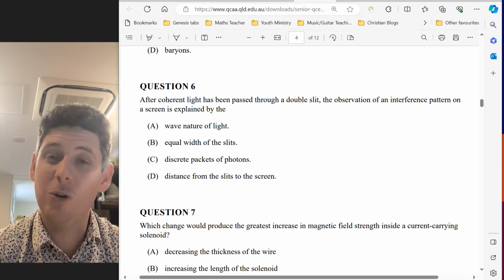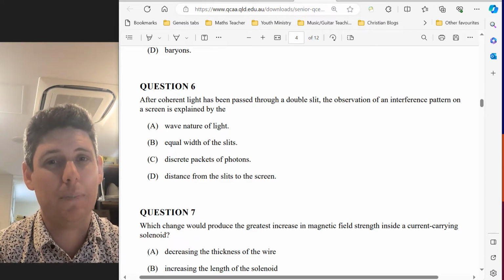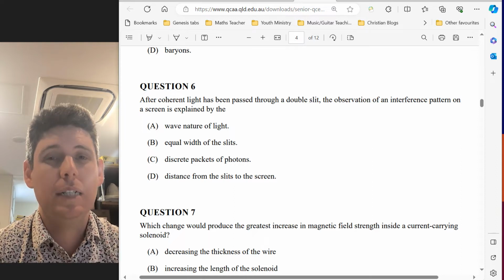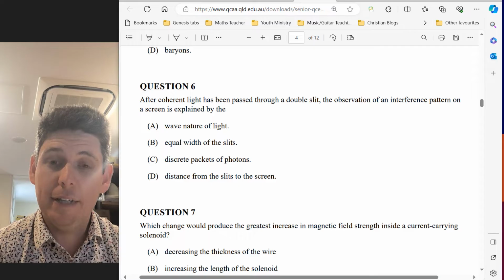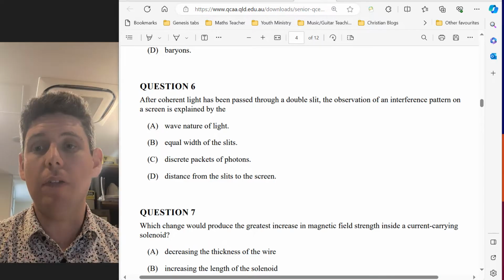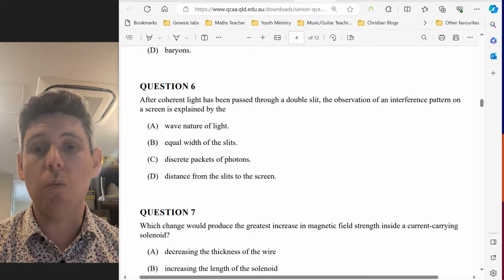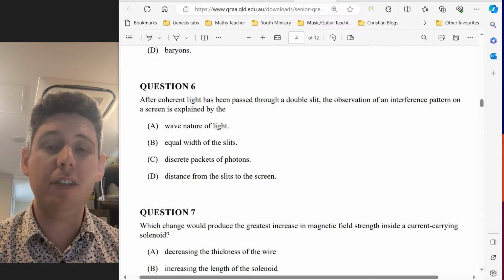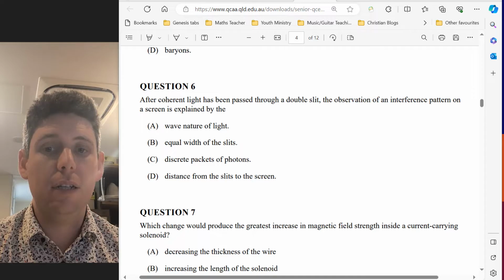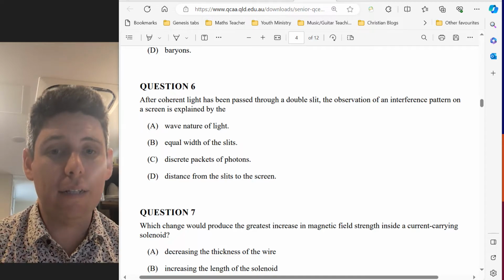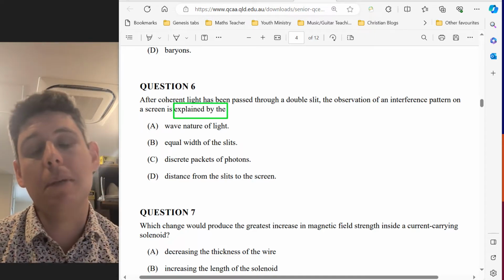Question 6. So this is talking about the double slit experiment. Quite a famous experiment. Definitely recommend reading up on it if you haven't already in preparation for physics. And this experiment shows the wave nature of light. So it's definitely A. It's not B because equal widths don't explain it.